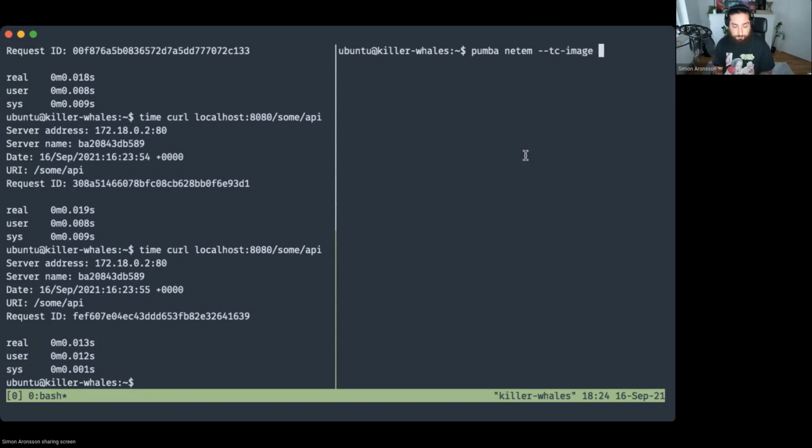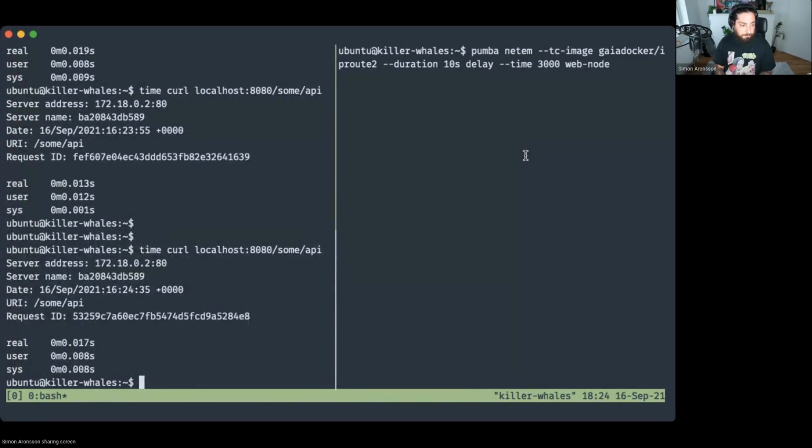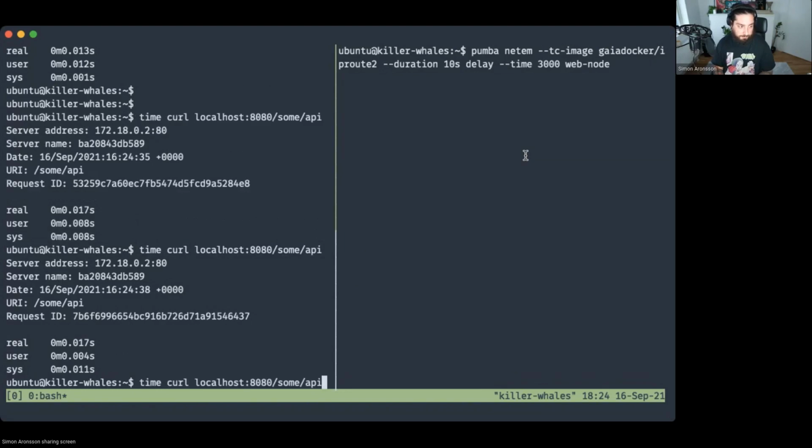And we're going to say that we want the TC image for this to be iproute2, and we'll set the duration to 10 seconds. What we're going to do is delay, as I said, and we're going to do a delay of 3000 milliseconds. And we want this to affect the web node. So as we saw previously, the web node takes about 0.017 seconds to execute.